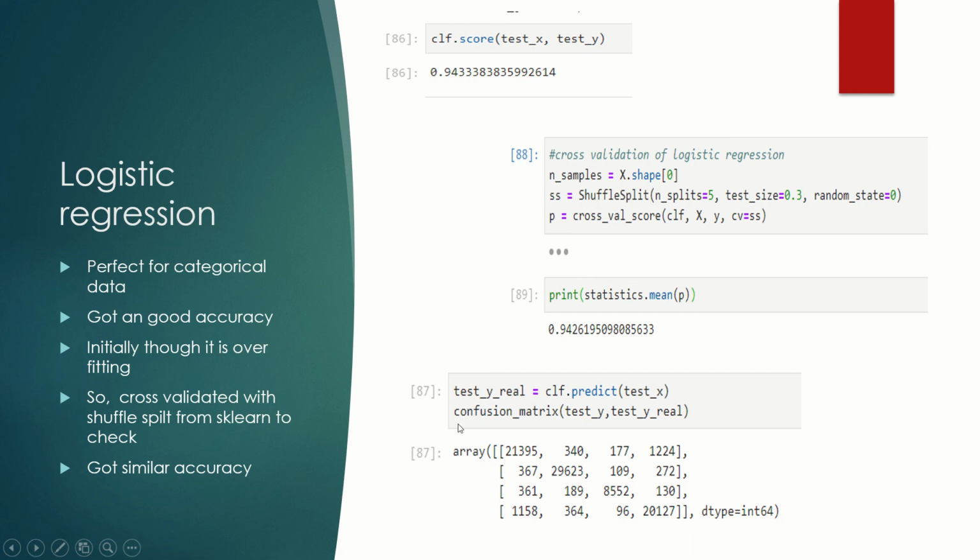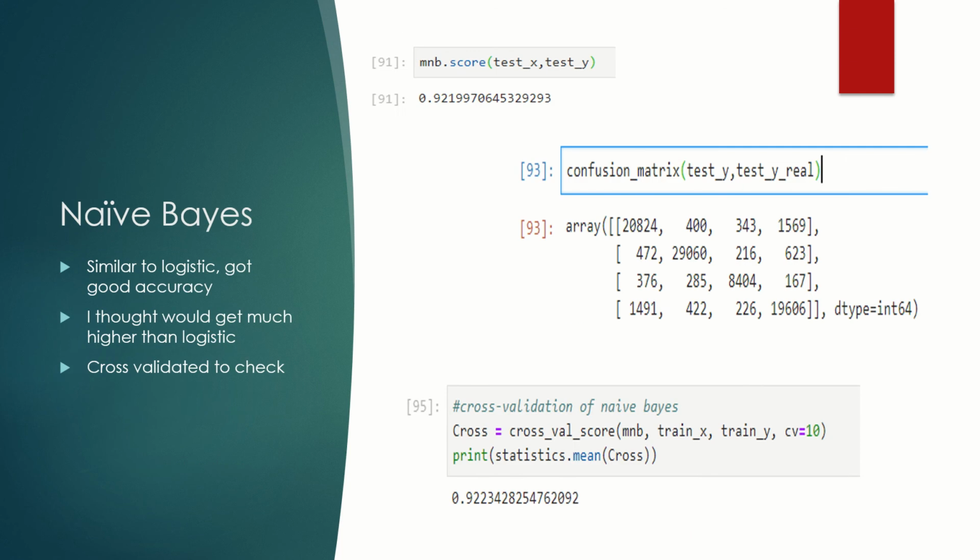First I checked the confusion matrix. It looks good, and after that I did cross validation using shuffle split from sklearn. With the mean, I got 94.2, and logistic regression is 94.3, so it's almost similar. So it is not overfitting. Naive Bayes is 92%, the confusion matrix looks good, and the cross validation shows 92.2 against 92.1, so it's almost similar.